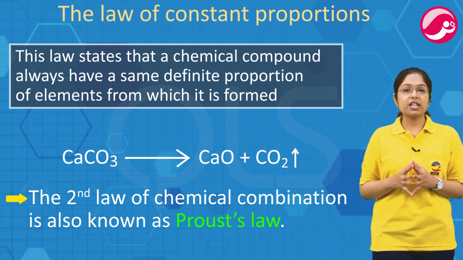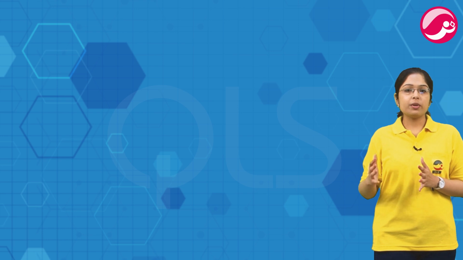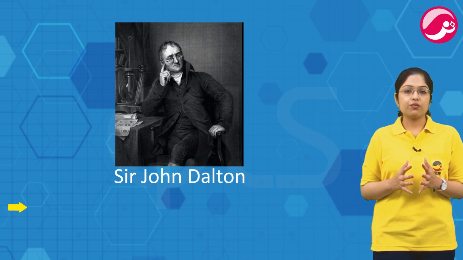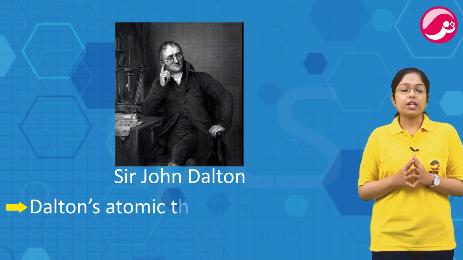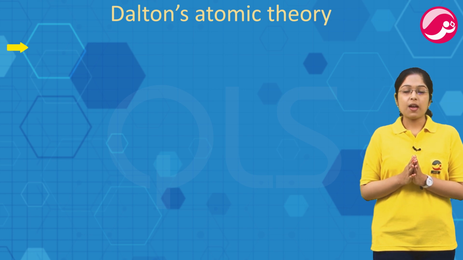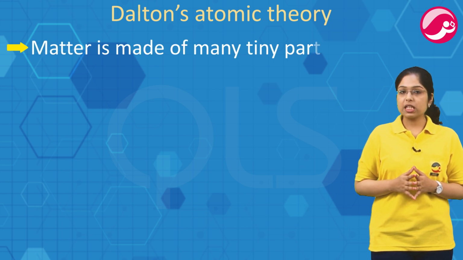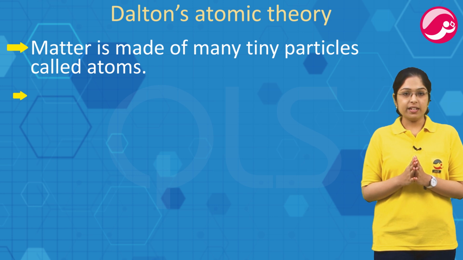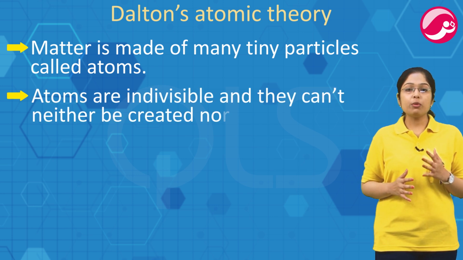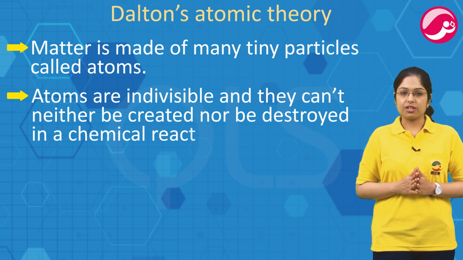देयर वॉज नो अप्रोप्रिएट एक्सप्लेनेशन फॉर द लॉज एज वेल. सो बेस्ड ऑन द लॉज ऑफ कॉम्बिनेशन, अ ब्रिटिश केमिस्ट Sir John Dalton put forward atomic theory, which we today known as Dalton's atomic theory. Dalton postulated 6 postulates. First, matter is made up of tiny particles called atom. Second, atoms are indivisible and they can neither be created nor be destroyed in a chemical reaction.